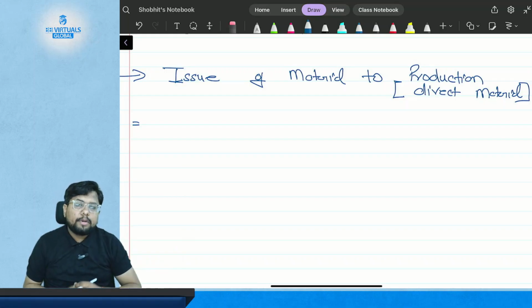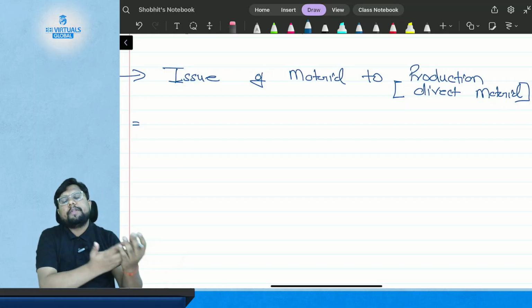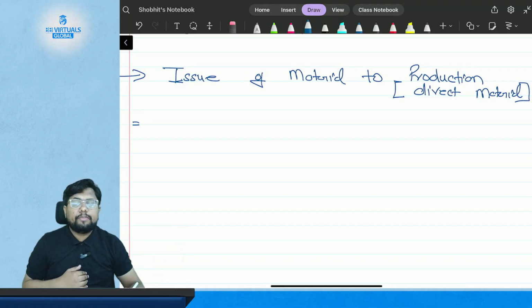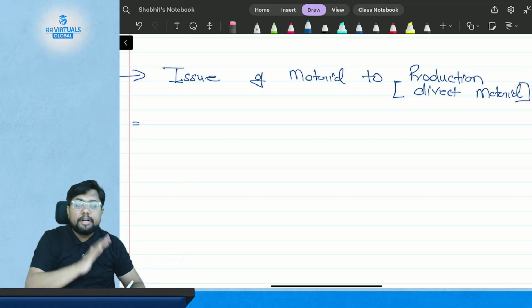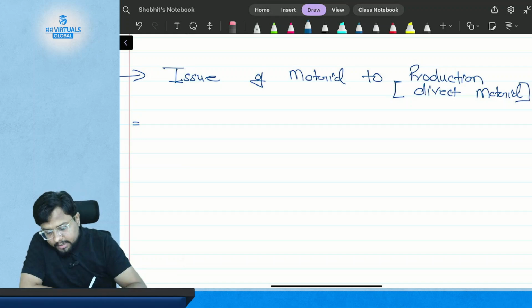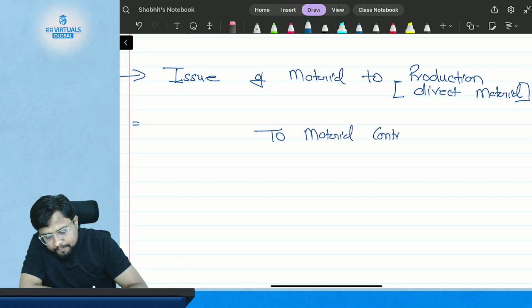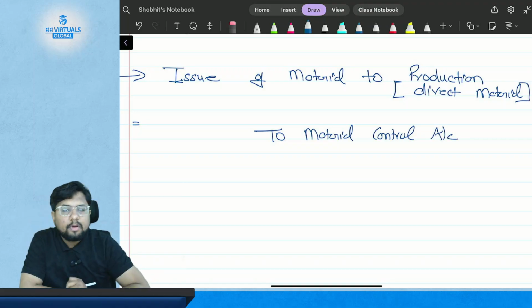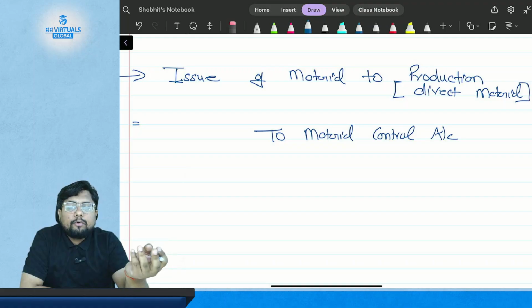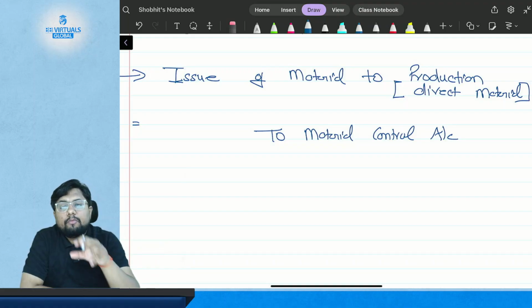Okay, so what will happen? There is an outflow of material, and when there is an outflow of material, the material control account will get credited. So we write to material control account. Now we have credited the material control account because there is an outflow of material, but what to debit?